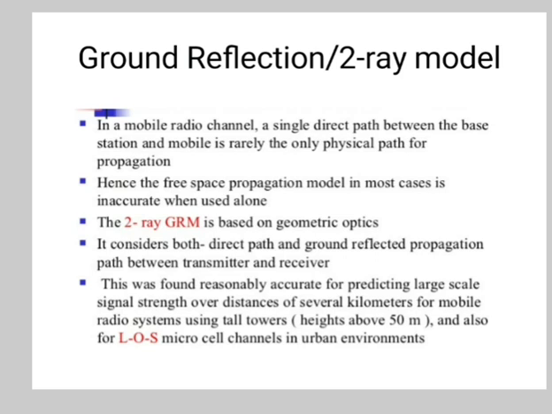It considers both the direct path and the ground reflected propagation path between transmitter and receiver. This was found reasonably accurate for predicting large scale signal strength over distances of several kilometers for mobile radio systems using tall towers, with height above 50 meters, and also for LOS microcell channels in urban environments.